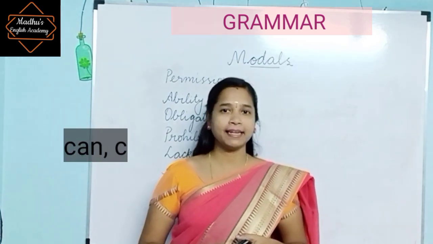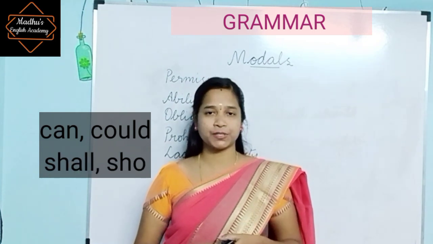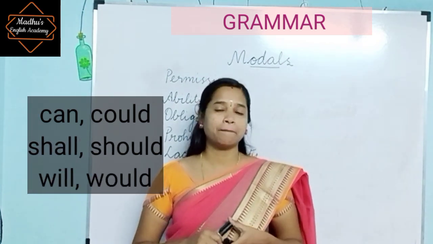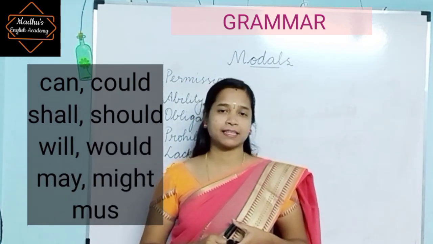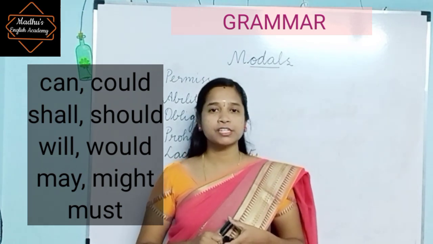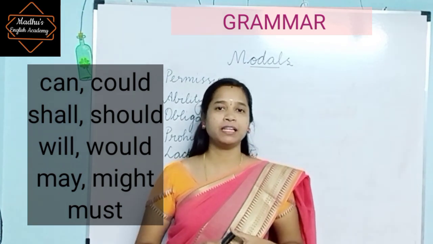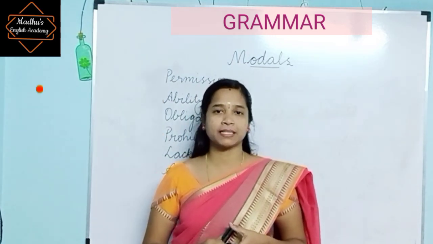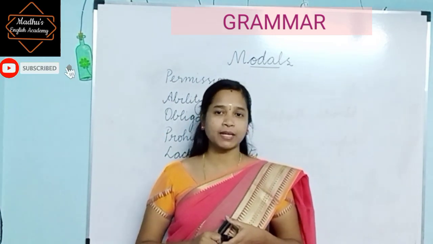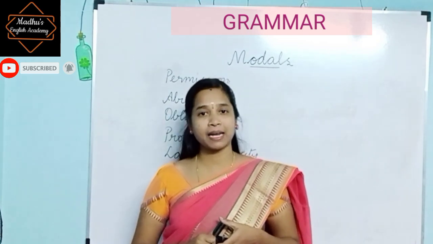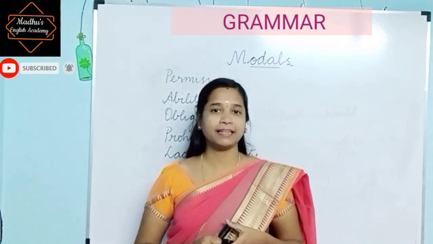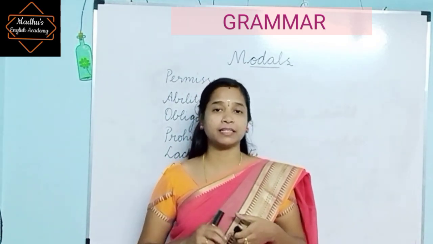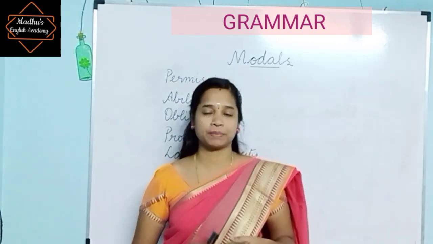They are can, could, shall, should, will, would, may, might and must. Added to this, we also have ought to, had better, dare and need not. So, 13 major auxiliary verbs.